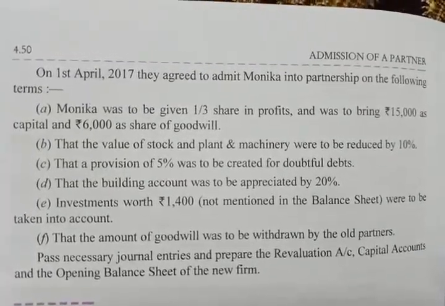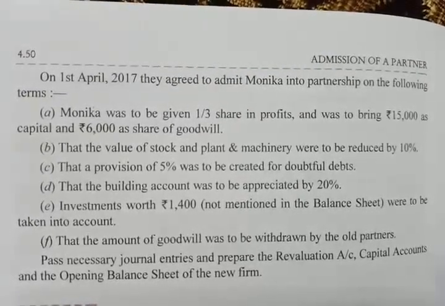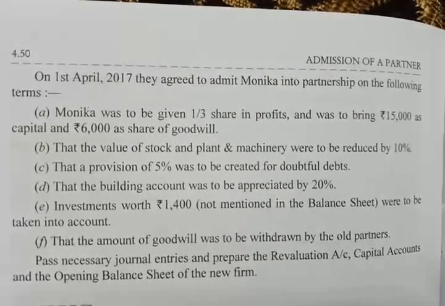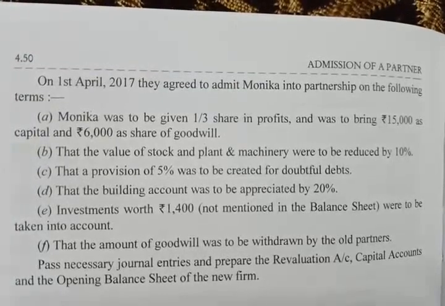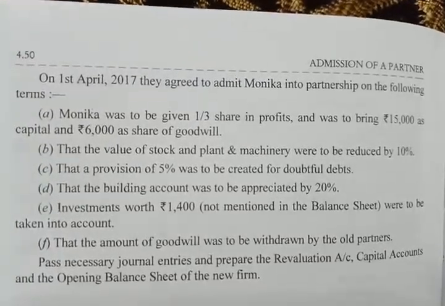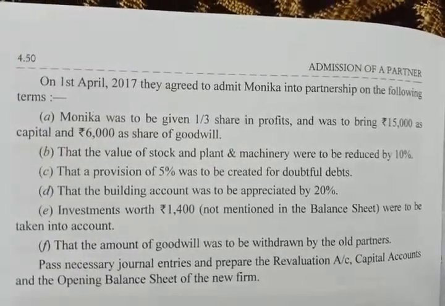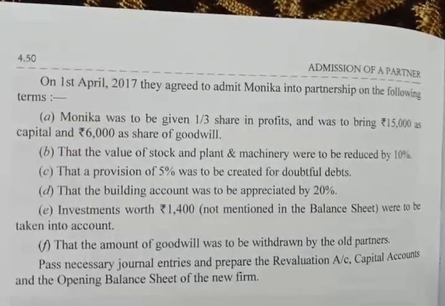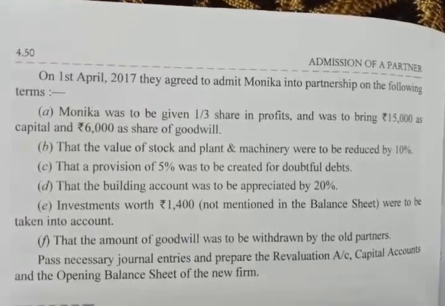They told us that the amount of goodwill was to be withdrawn by the old partners. So entry of withdrawal of goodwill is to be done. Okay. They told us to pass necessary journal entries and prepare revaluation account, partners capital account and opening balance sheet of the firm. We will draw the accounts. While drawing the accounts, additionally we will draw goodwill account and cash account also, just for better understanding in this problem. Okay, let us start then.